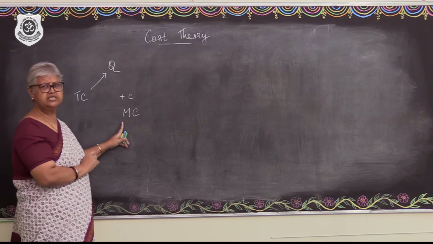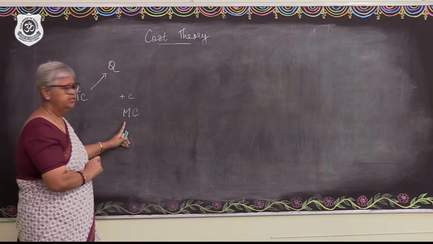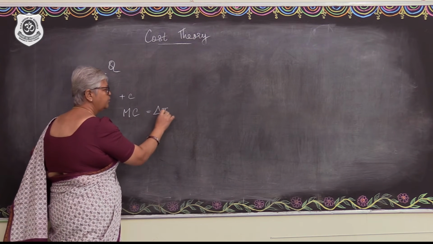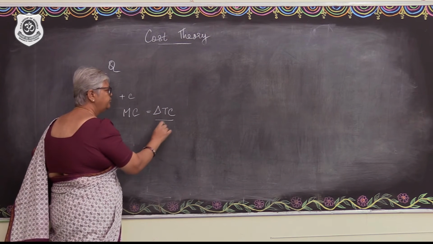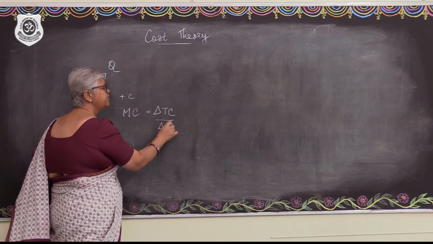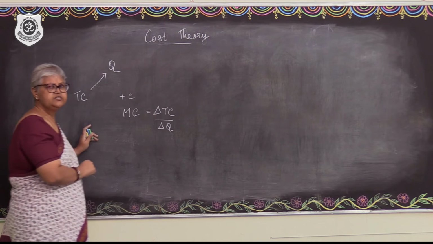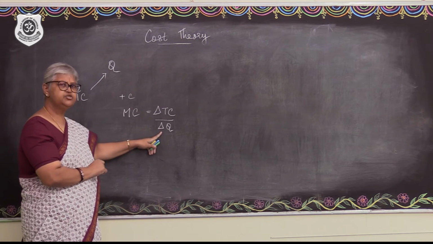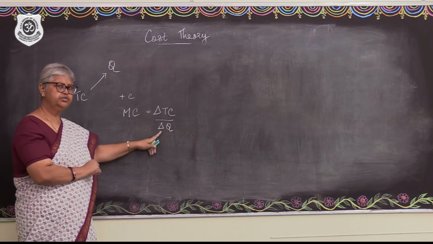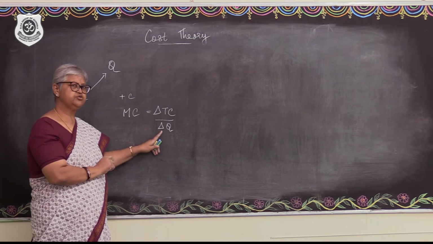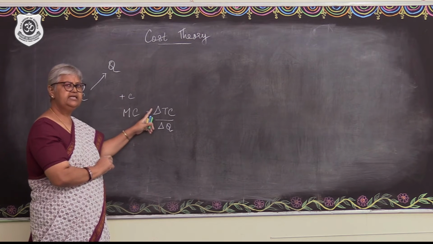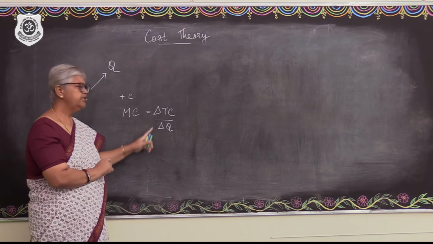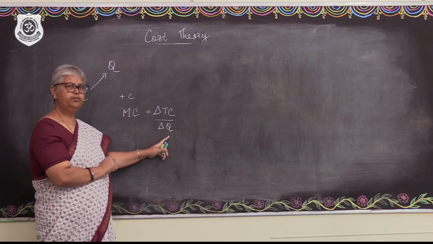Marginal cost refers to the change in the total cost due to the change in the unit of output that is produced. In case more has to be produced due to increased production, what is going to be the increased additional cost? Change in the TC due to change in the output.